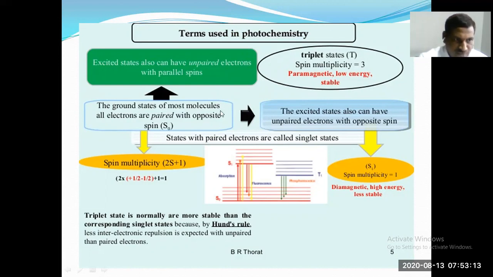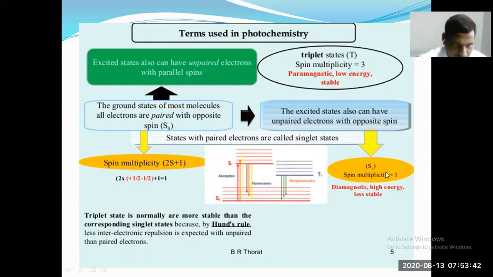In the ground state of most molecules, all electrons are paired with opposite spin. That's why the spin multiplicity is 2S plus 1, where S is 0 for paired electrons: 2 into 0 plus 1, that means 1. This is called the singlet state.